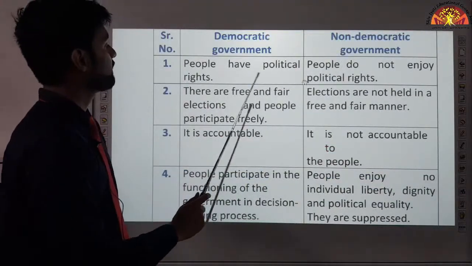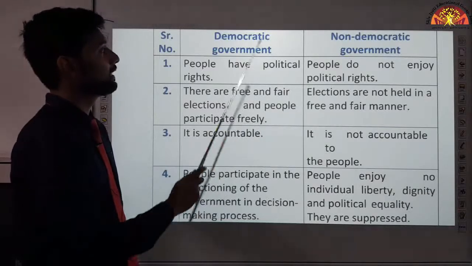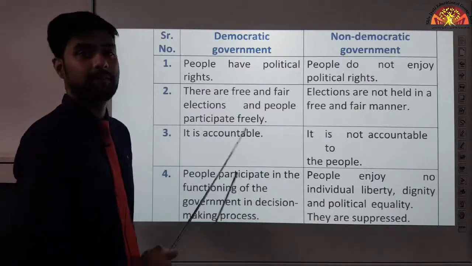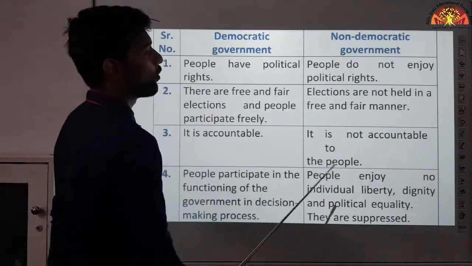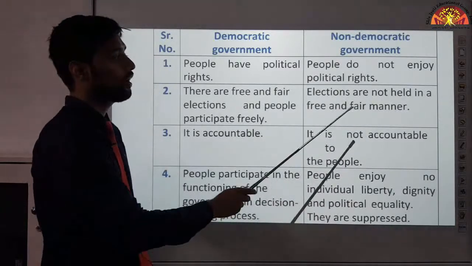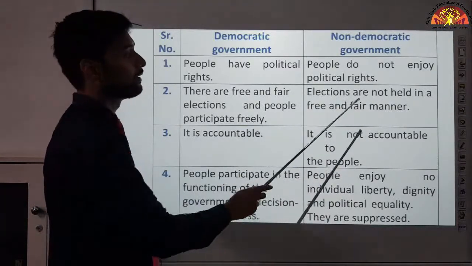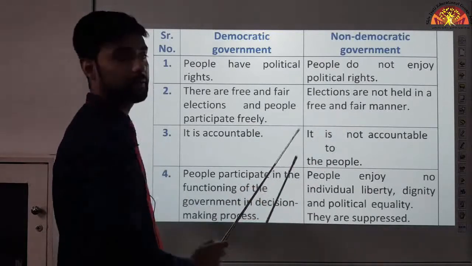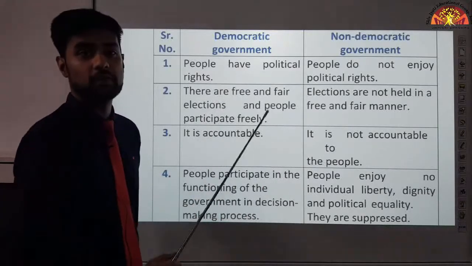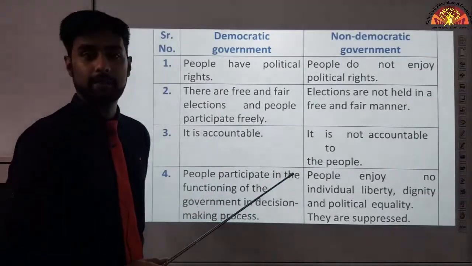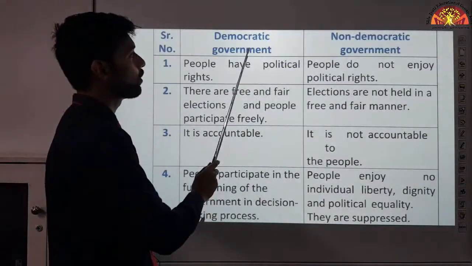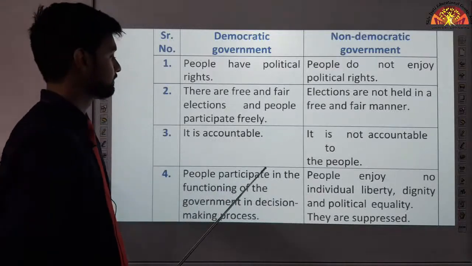There are free and fair elections and people participate freely. In a democratic form of government, the elections are free and fair and people participate freely in them. But in a non-democratic government, elections are not held in a free and fair manner. As we saw that PRI was a party, right? Their elections are not held in a free and fair manner. So we call it a non-democratic government. But if you take the example of India, in India, anyone can compete in elections, any political party can come and win the elections, right? That is why we call our country a democratic government.